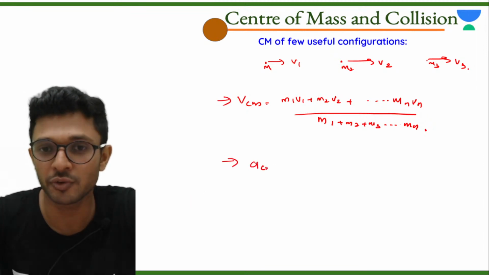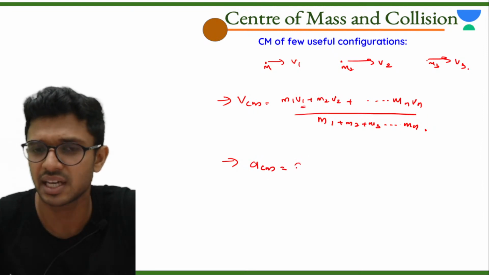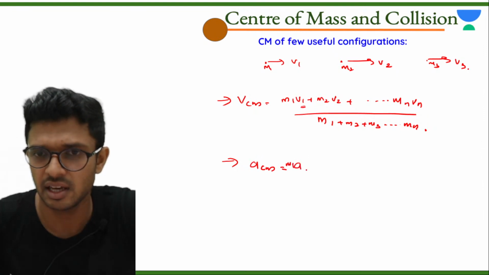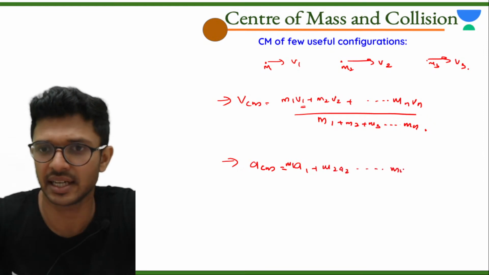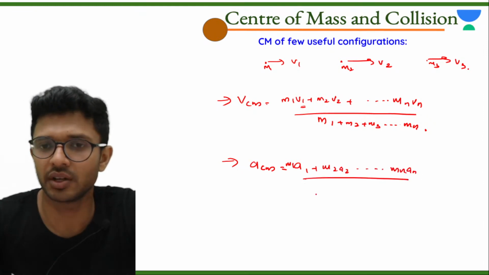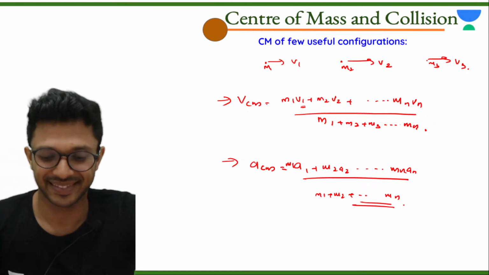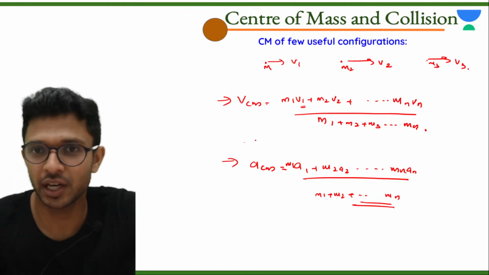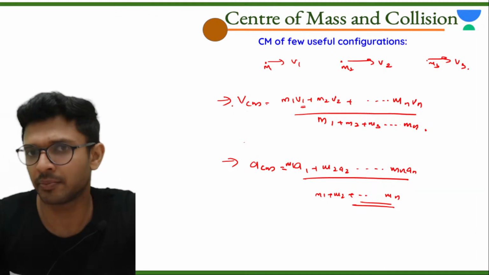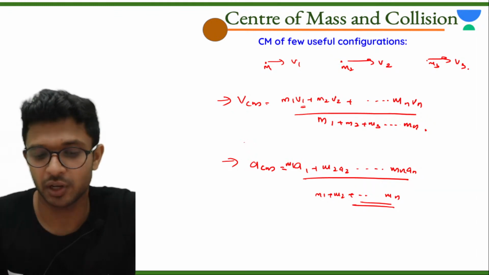Next, if you want to find the acceleration of the center of mass, just replace velocity with acceleration. That is m1 a1 plus m2 a2 till mn an, the whole divided by m1 plus m2 plus m3 till mn. Okay, done. I think these are the main important equations where you can expect questions from the topic of center of mass.